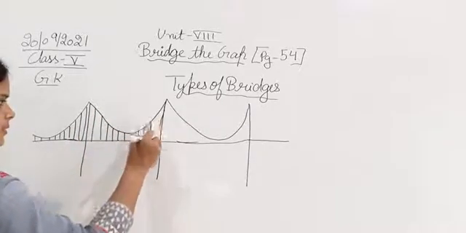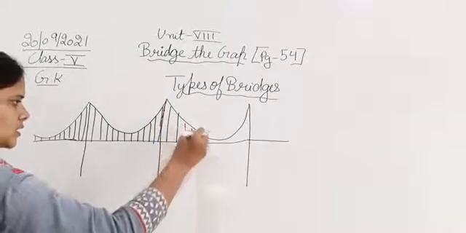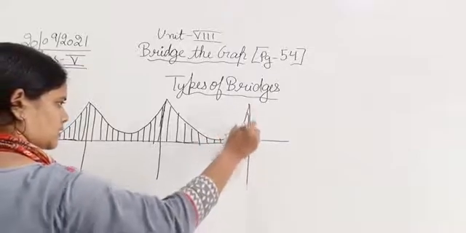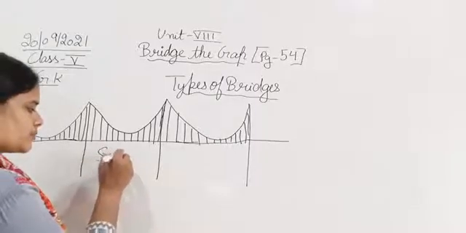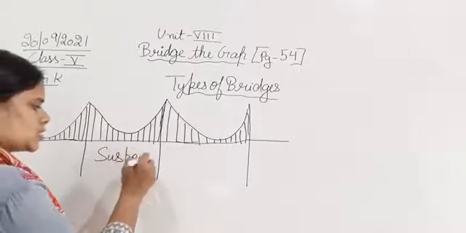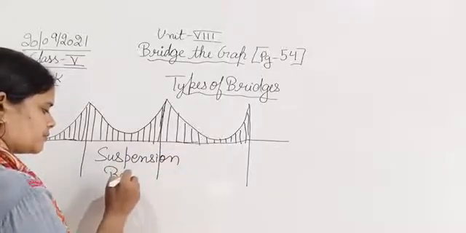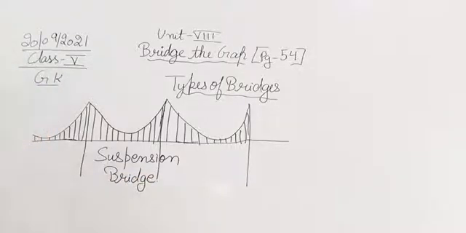Okay, so here I have drawn this. What is this? This bridge is known as a suspension bridge. This is the shape of a suspension bridge. This is another form of bridge, that is the suspension bridge.